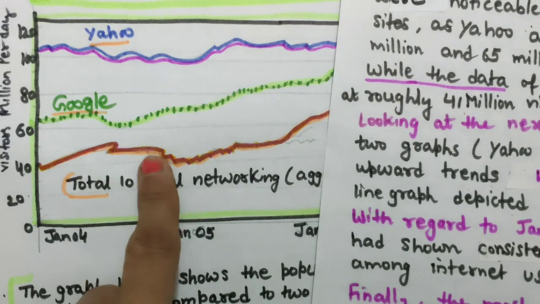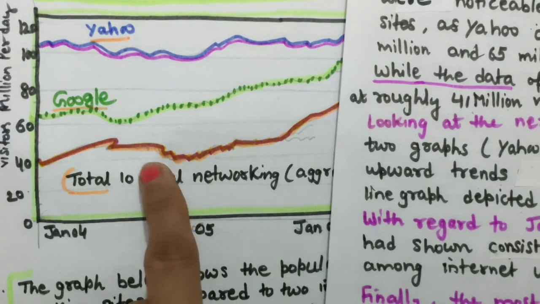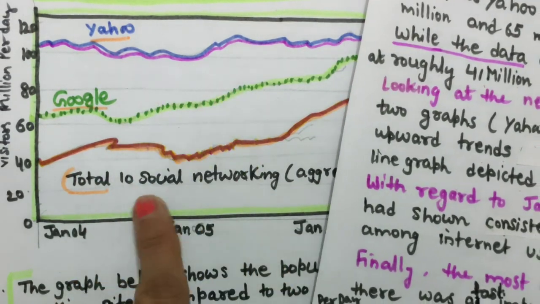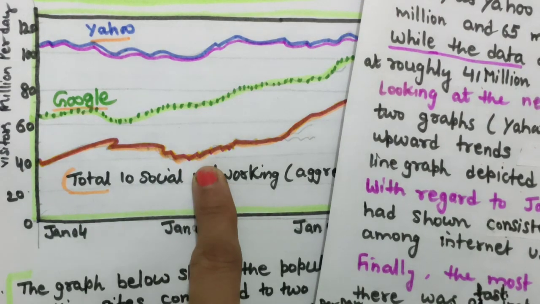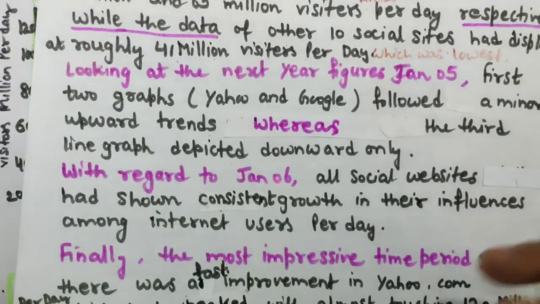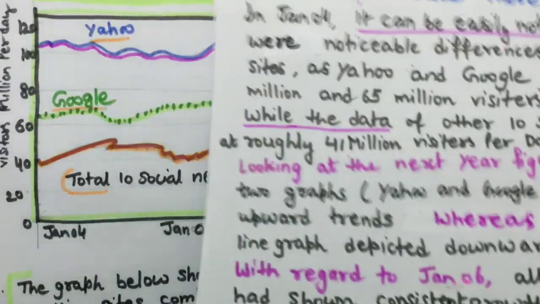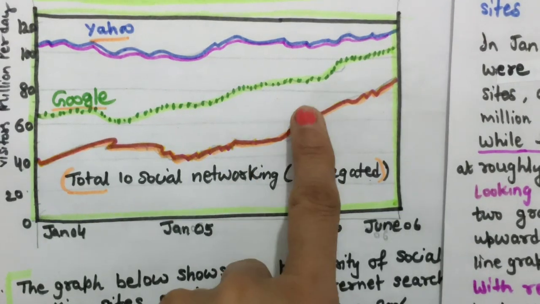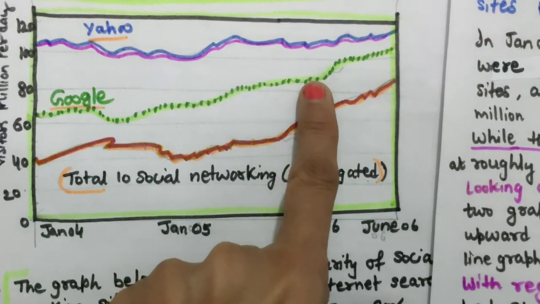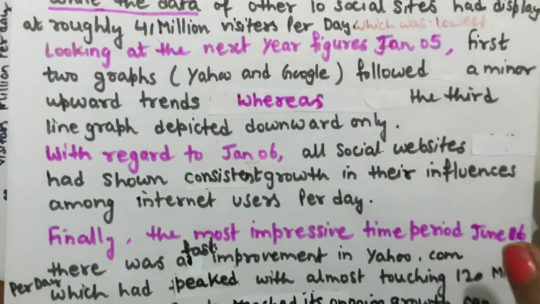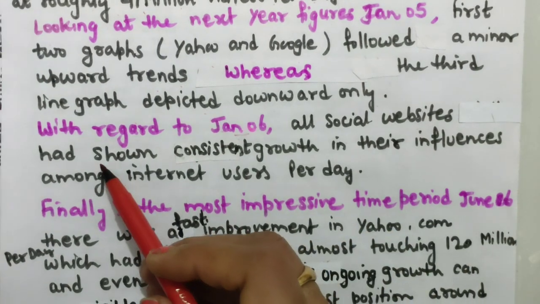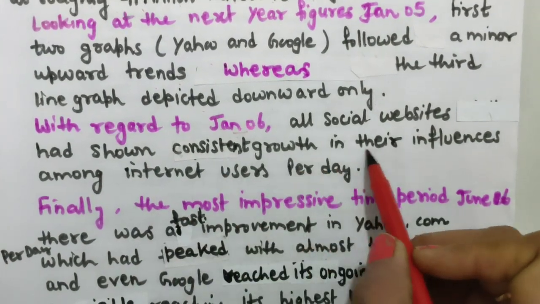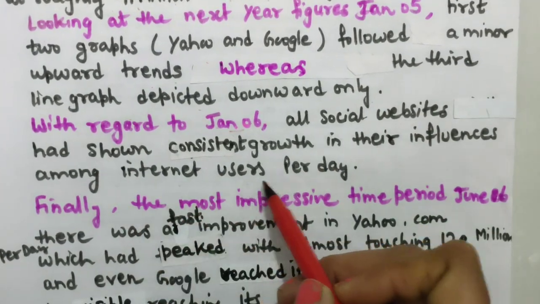In January 5, all were going up, but this is going downward. Next with regard to January 6, all are going up, but here a little bit lower. All social websites had shown consistent growth in their influences among internet users per day.